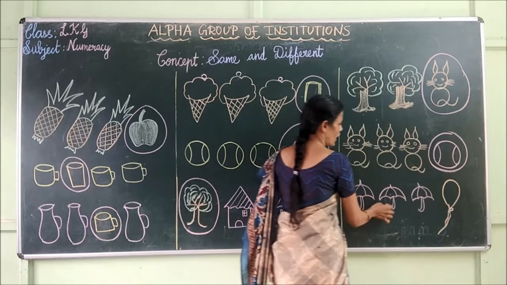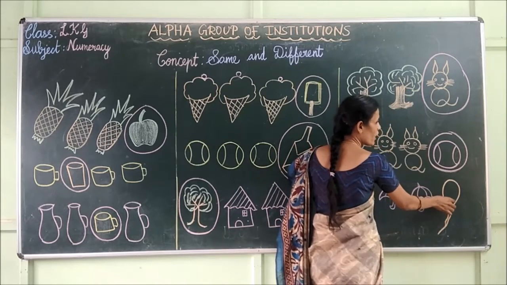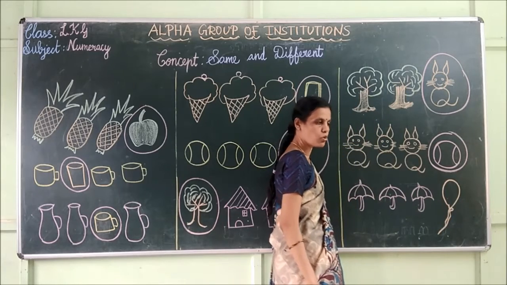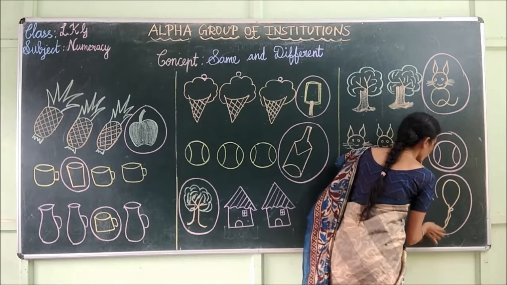Next, these are umbrellas. Is it umbrella? No, this is not umbrella. This is a balloon. It is different from the group. So I am going to draw a circle around the balloon.